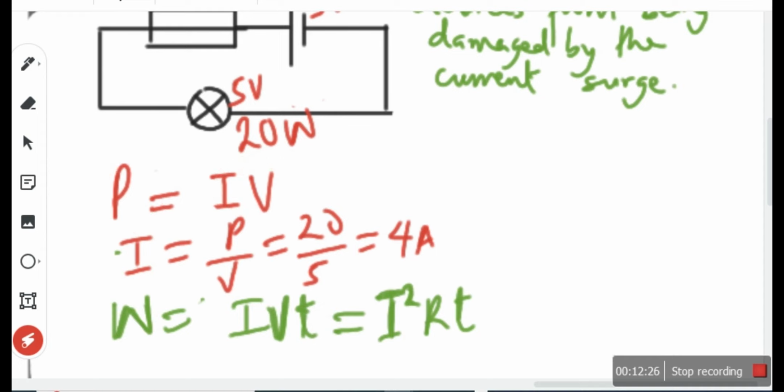What's the relationship between power and energy? Energy is power times time, is it not? So, what is power again? IV. So, if energy is power times time, energy will be what? IV times T, or power times time, or IVT.